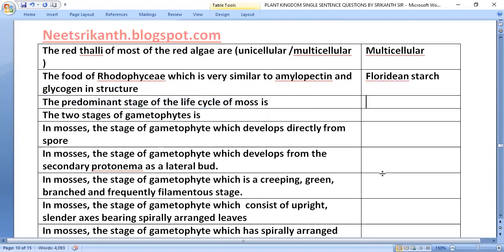The predominant stage of life cycle of mosses is gametophyte. Two stages of gametophyte: protonema stage. In mosses, the stage of gametophyte which develops directly from spore.